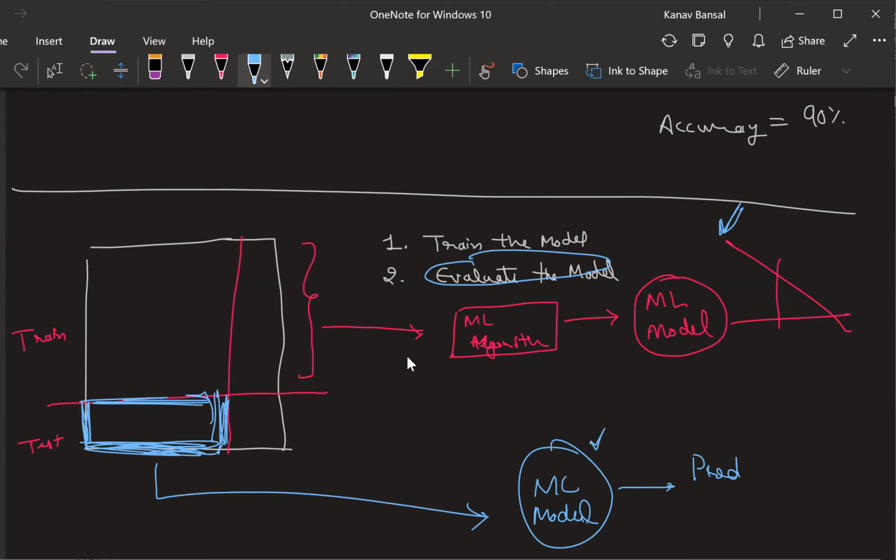Then you will test these predictions against the actual values. You will compare all the predictions with the actual values and come up with the accuracy your model has. It can be 0%, 100%, 10%, 20, 90, 30, 40, anything. Based on that percentage, you will understand whether the model is doing good or not.